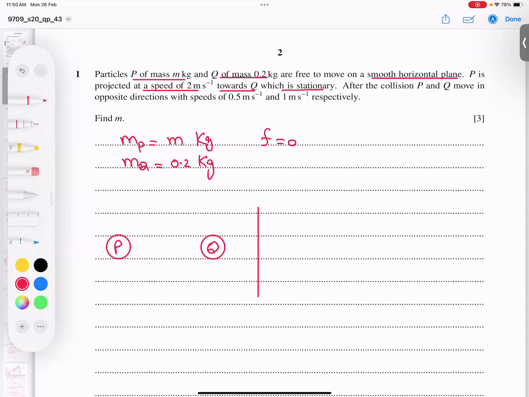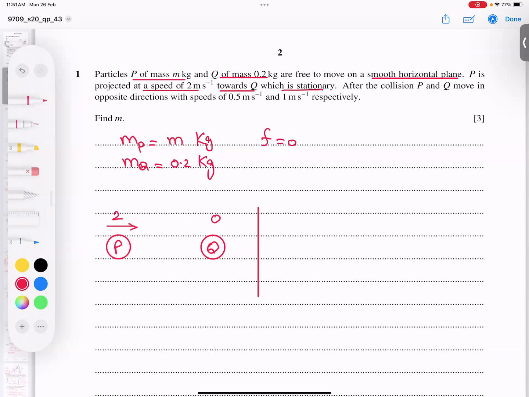According to the situation, P is projected with a speed of 2 towards Q. So P is going to the right-hand side, and its speed is 2. And this is stationary, so Q's speed is 0. It's not moving anywhere. This is before collision.